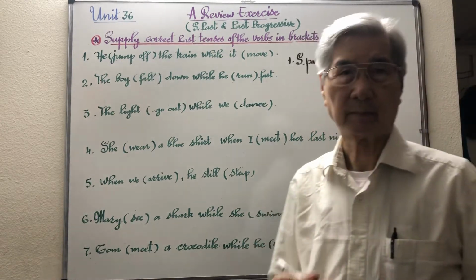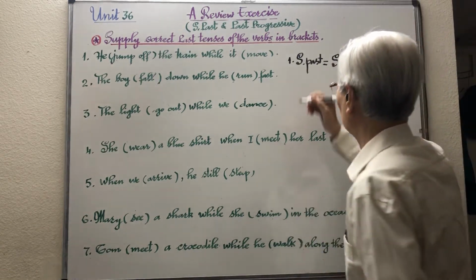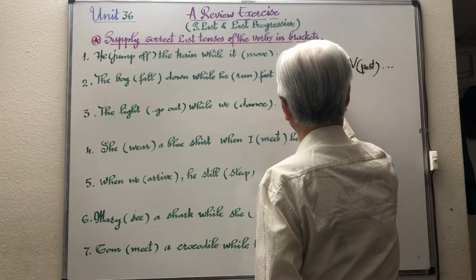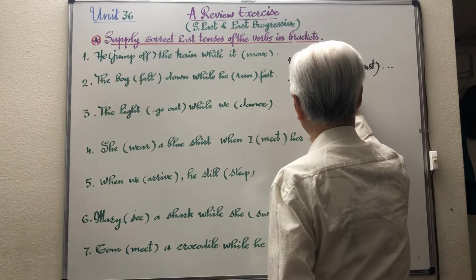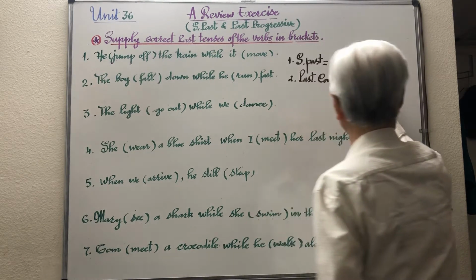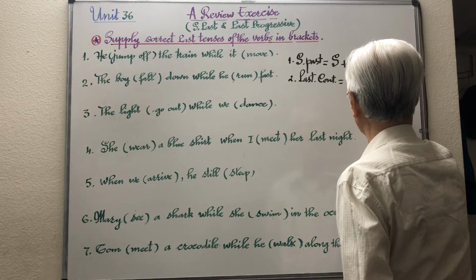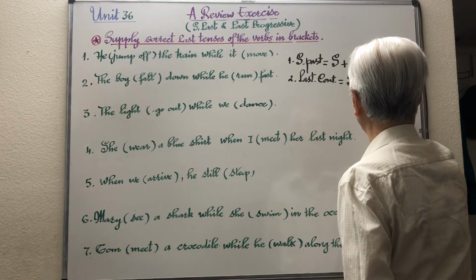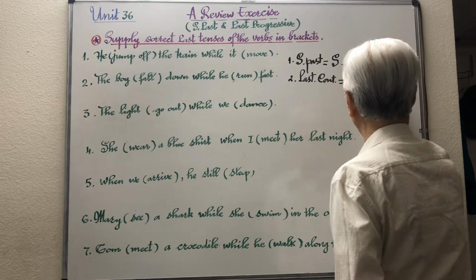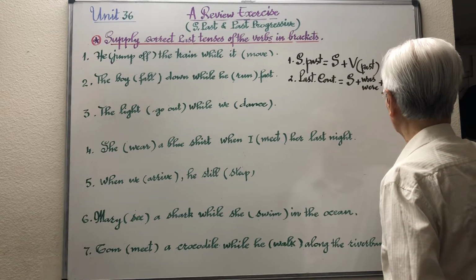And past progressive, or past continuous, is subject plus was or were, to be in the past, plus verb with -ing.